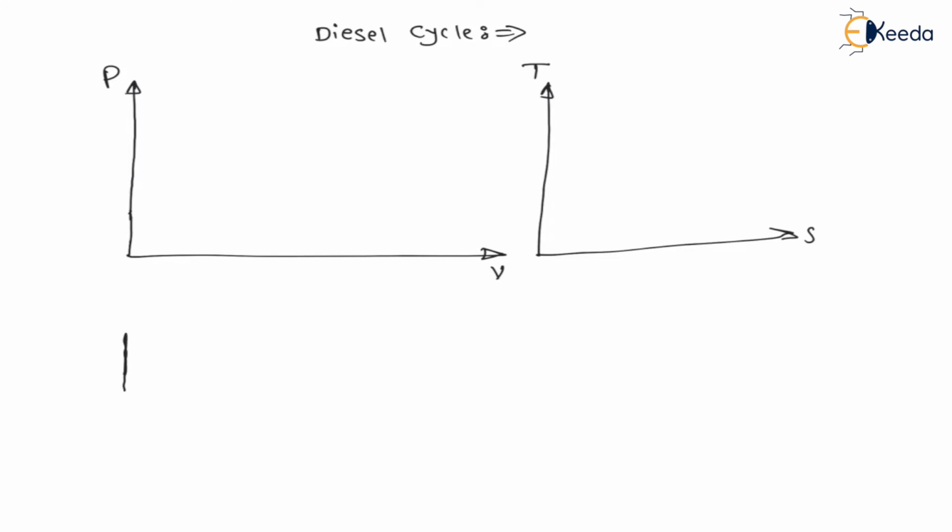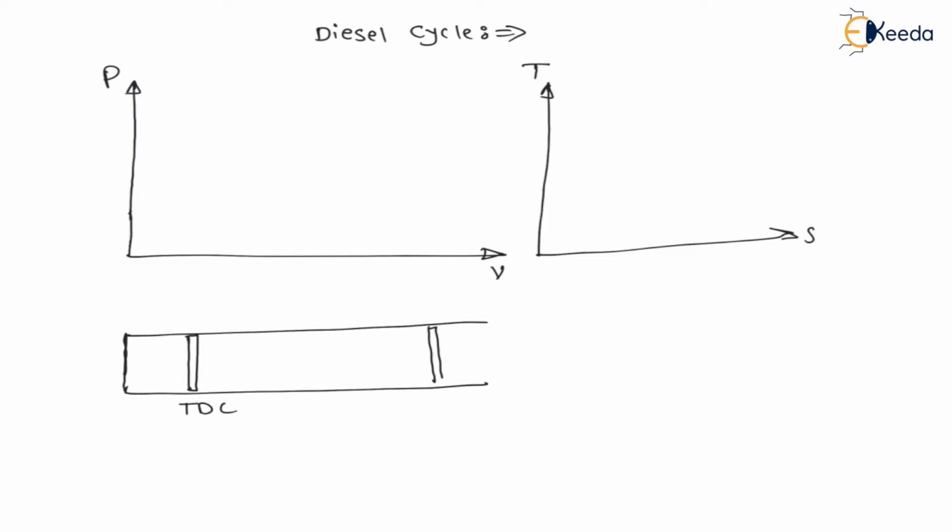Always for any engine there is a piston cylinder assembly. Let us say here it is a piston cylinder assembly, and this is the cylinder of the engine. Here the piston is reciprocating between its extreme positions, that is, from the top dead center to the bottom dead center. These are the two extreme points between which the piston can reciprocate.